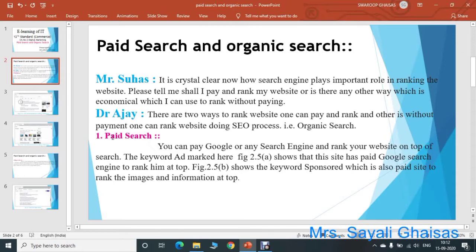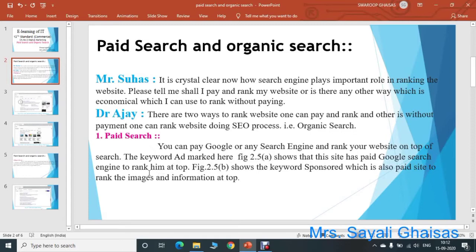So let us discuss paid search first. You can pay Google or any other search engine and rank your website at the top of the search. To have a higher ranking of your website, you can pay any search engine such as Google, Yahoo, Bing, etc. The keyword AD, as marked in diagram 2.5a, shows that this site has paid the Google search engine to rank it at the top.